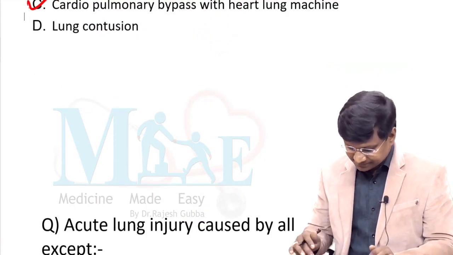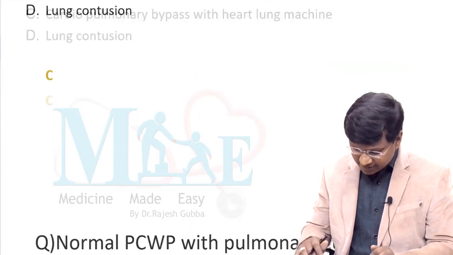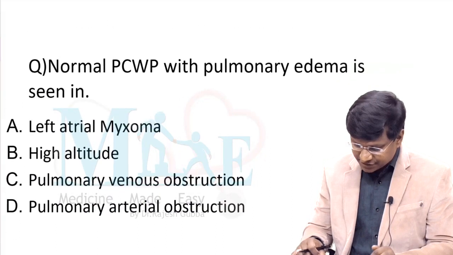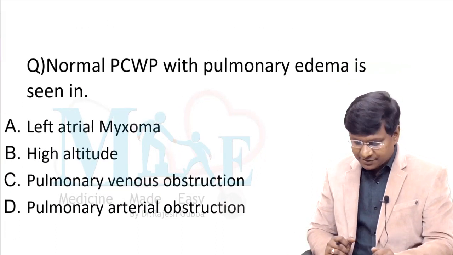Now we will go back to the question. So what is the question asking us? The question says normal pulmonary capillary wedge pressure with pulmonary edema is seen in left atrial myxoma, high altitude